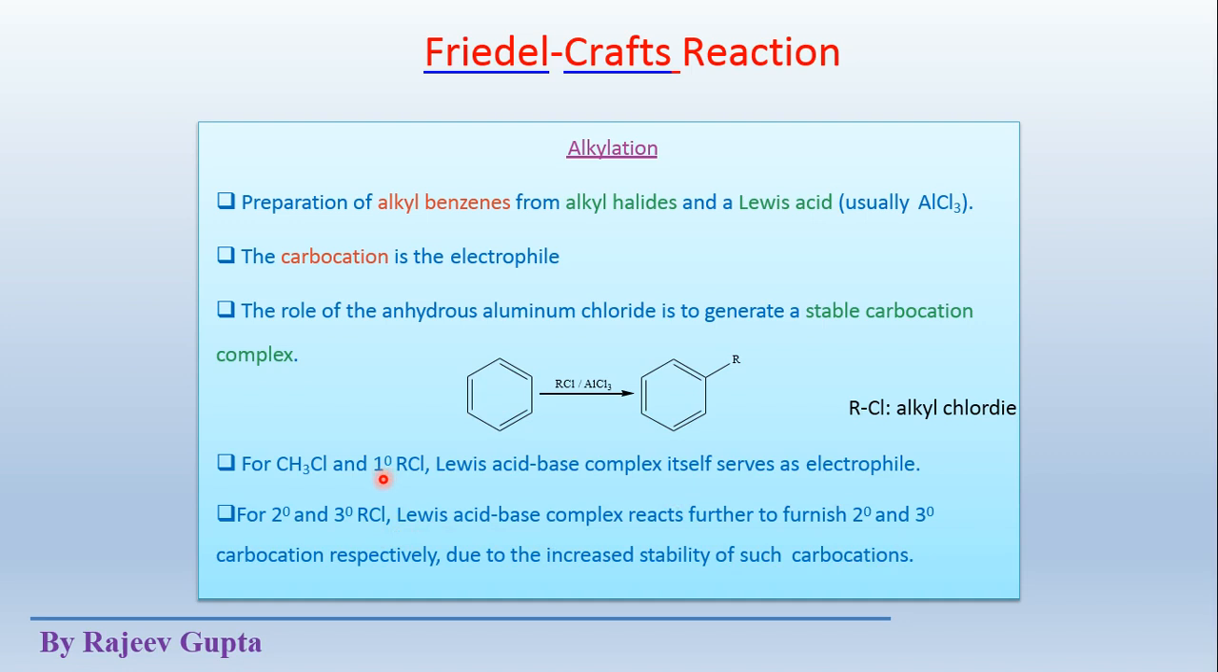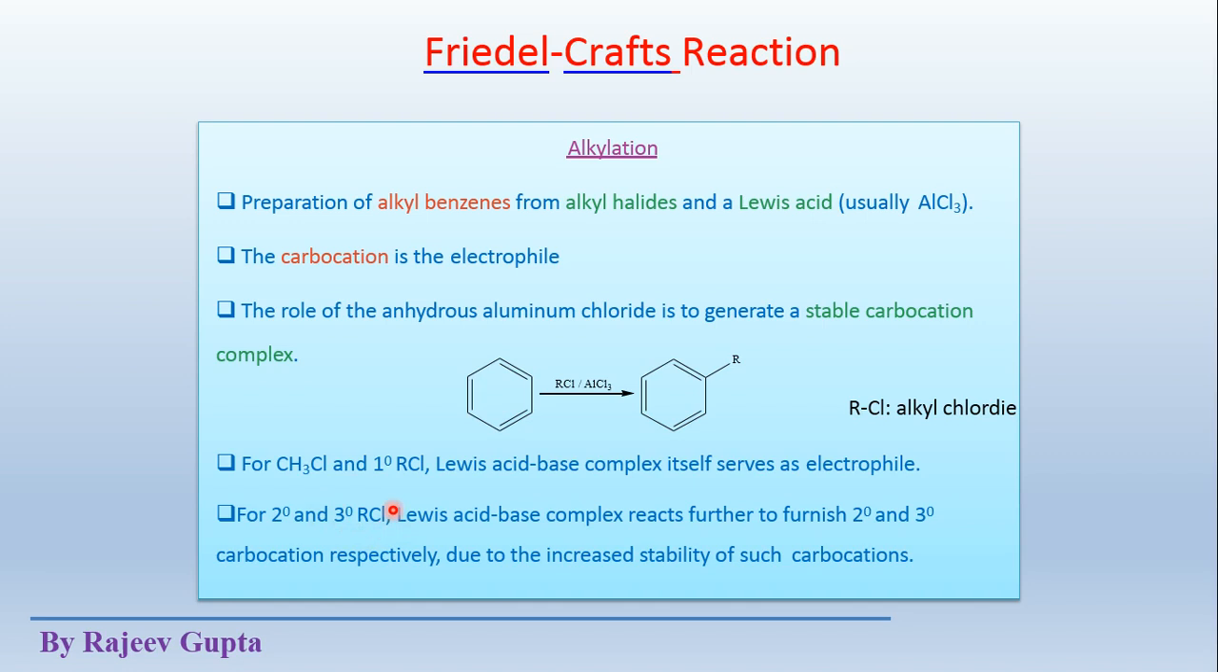A carbocation could be 1 degree, 2 degree or 3 degree, depending on the carbon atom bearing the positive charge. And we know that 3 degree carbocations are more stable than 2 degree carbocations, and 2 degree carbocations are more stable than 1 degree carbocations. And we know that 2 degree and 3 degree carbocations are very stable in the reaction mixture in their